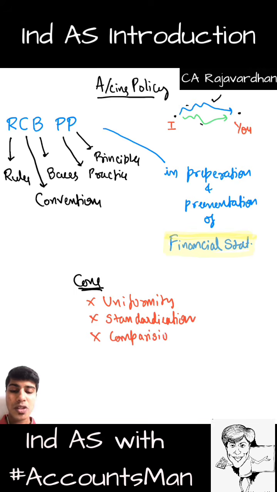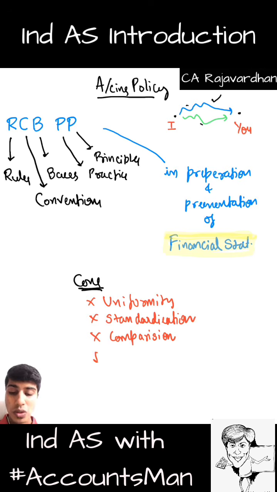Meaning, assume that a friend of mine and I both want to reach you and we have two different ways. If I come by cycle and my friend comes by bike, meaning different policies that we have, and one of us reaches you early, can you say the one that reaches you early is the fastest? No. In order to reach you and then compare our performance, both of us should be taking the same way, both of us should be taking the same vehicle. You get that? If either of us takes different ways, then there is no comparison. So there is no uniformity, there is no standardization, there is no comparison.